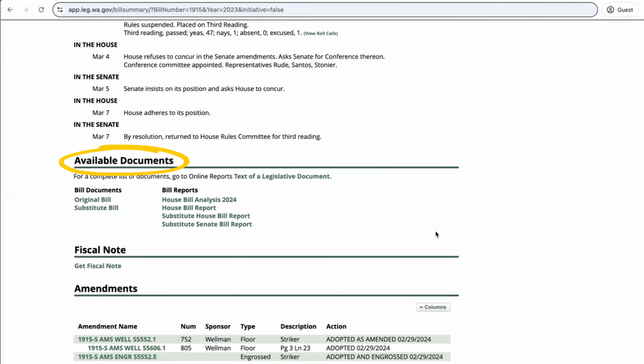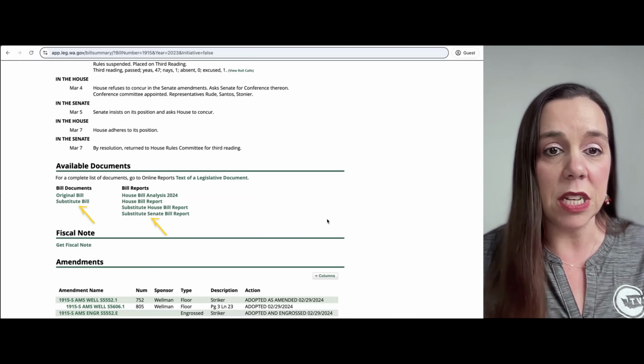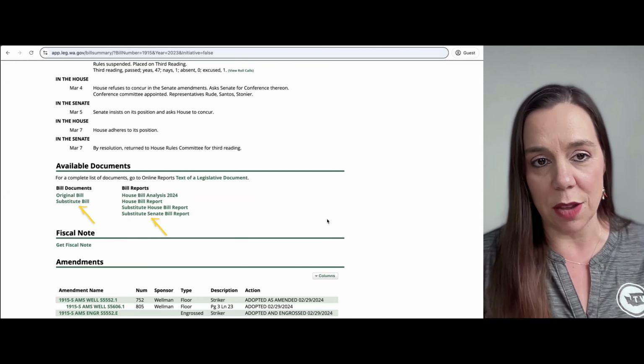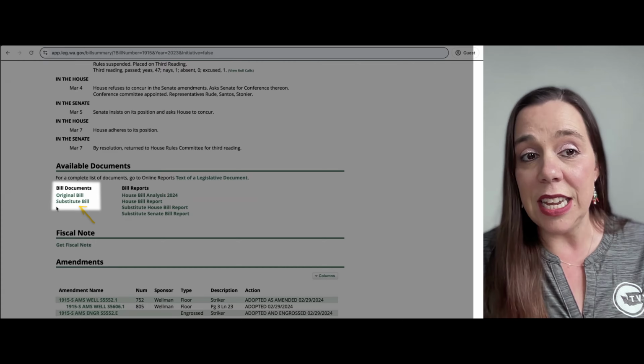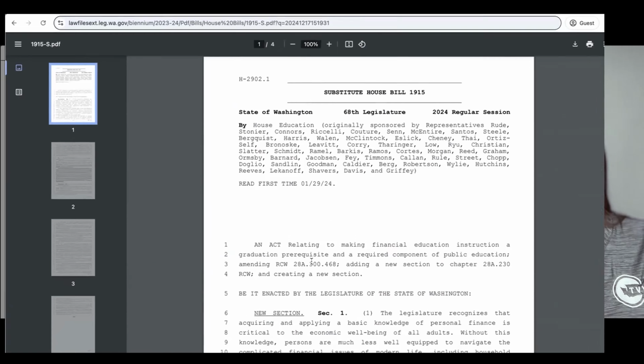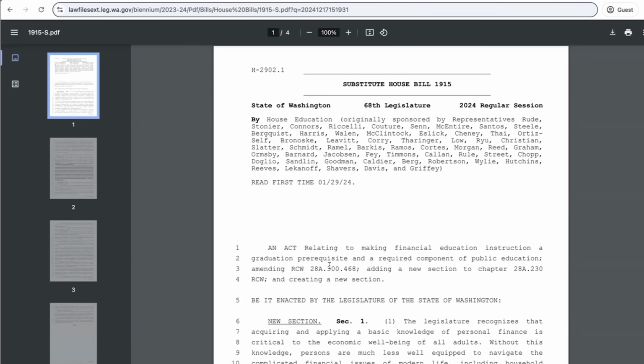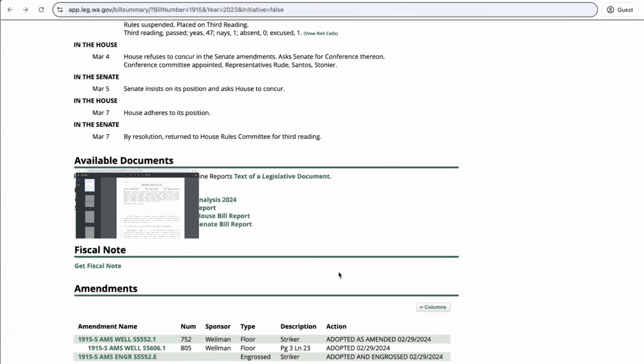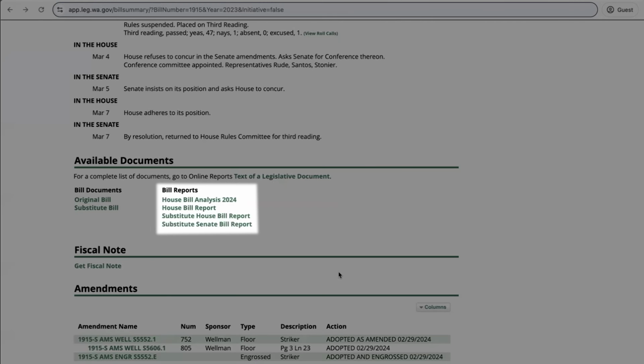Just like the history, these are done in chronological order. So click on the ones that are at the bottom because those are going to be your most recent documents. On the left, you're going to see that there are bill documents. It has all of this legal language because this is the specific language that goes into the law. The bill reports are written by legislative staff. They're written in language that's much easier to understand, and it summarizes a lot of the information that had happened in the bill history. So let's look at one.